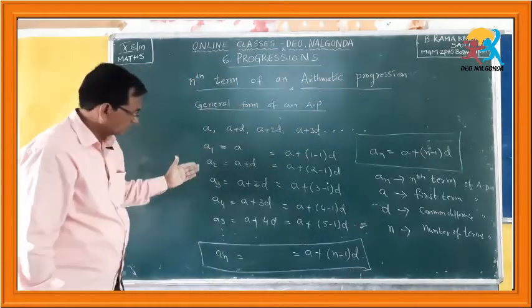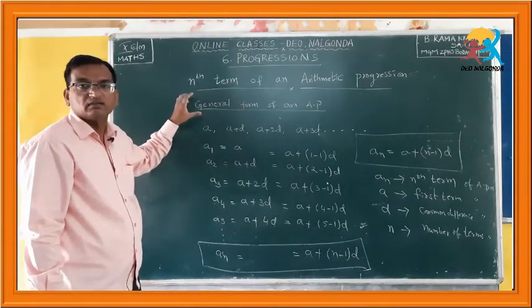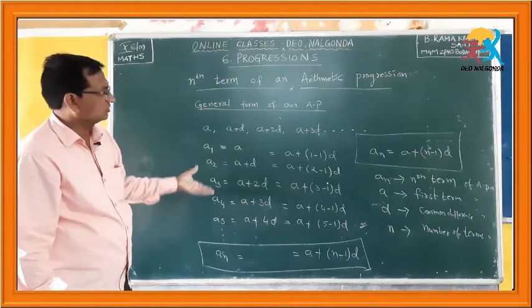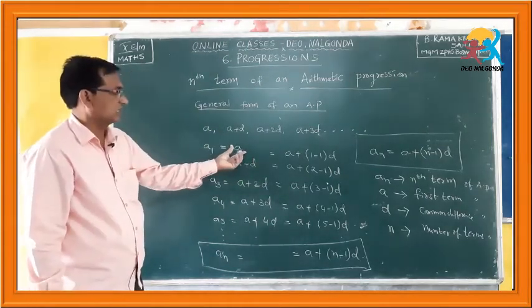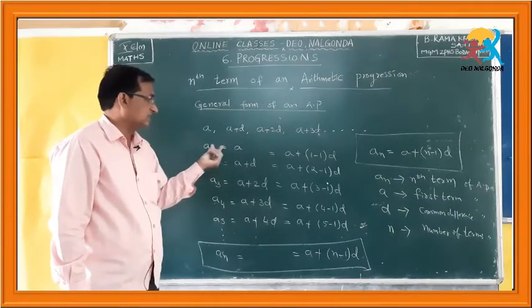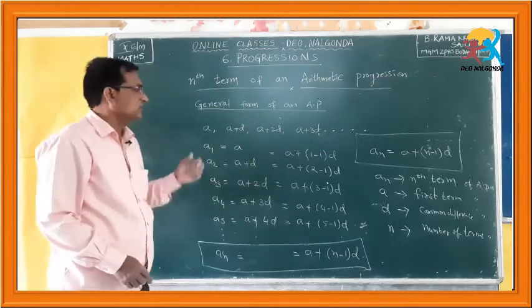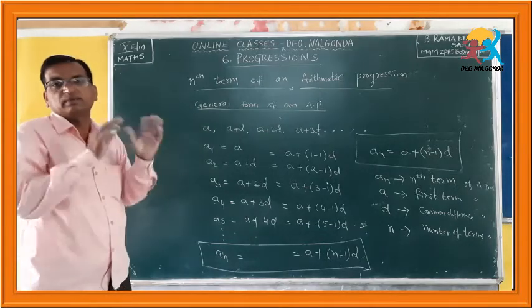So, if you understand these terms in the general form of an AP, you can rewrite those things like this. A1 is equal to A, which can be written as A plus 1 less than the first term into D. This is 1 minus 1 into D, meaning the first one is an independent value.